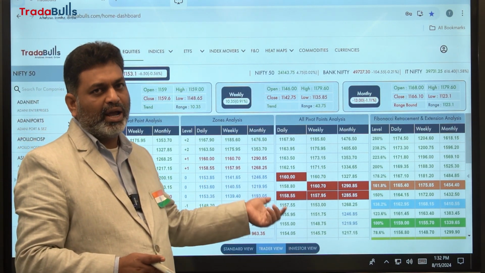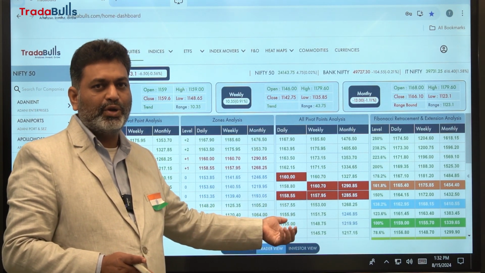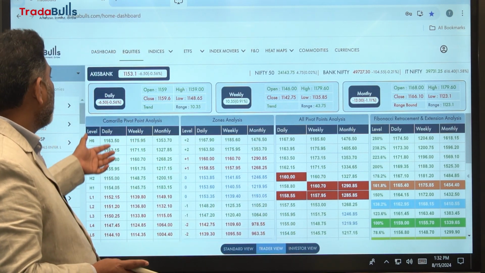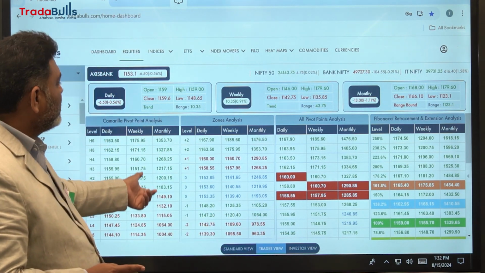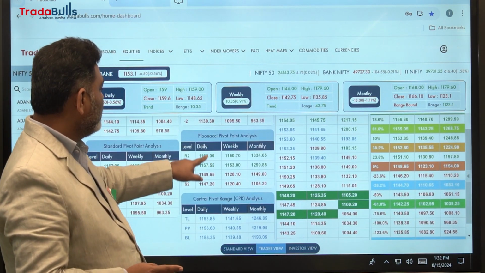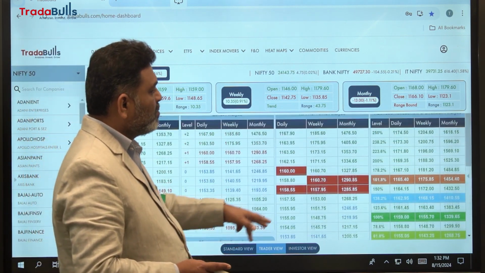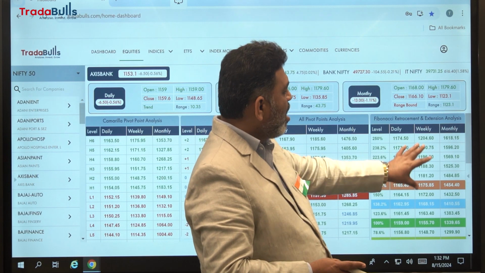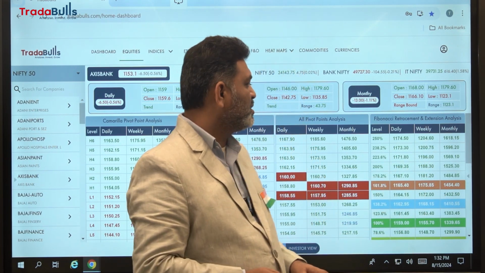Here we don't have any kind of recommendations or suggestions. It is just for an educational purpose. In Trader View we have different mathematical calculations: Fibonacci pivot points, CPR, standard pivot, and Fibonacci retracement and extension. All this organized data is coming from mathematical calculations only.